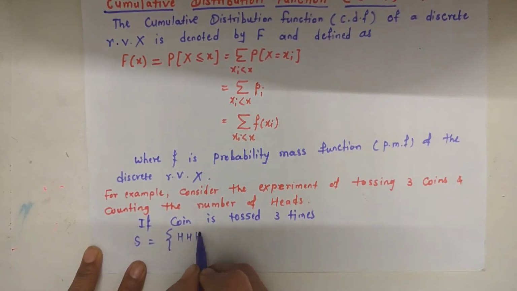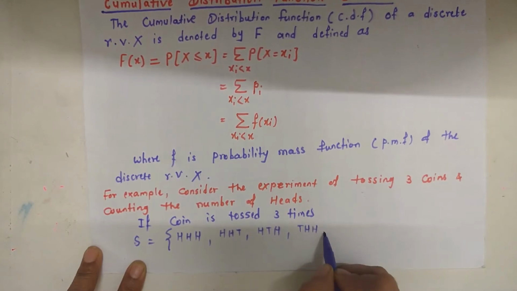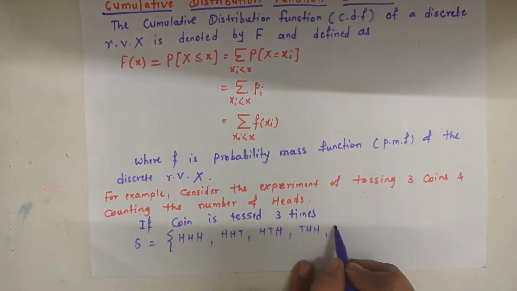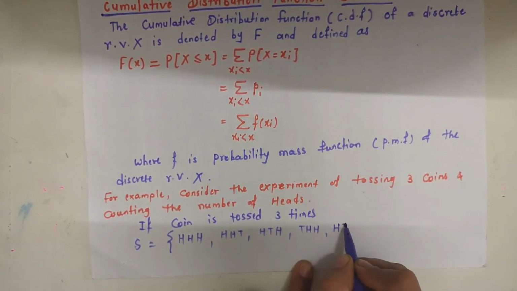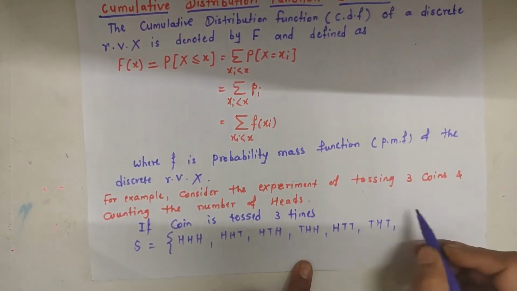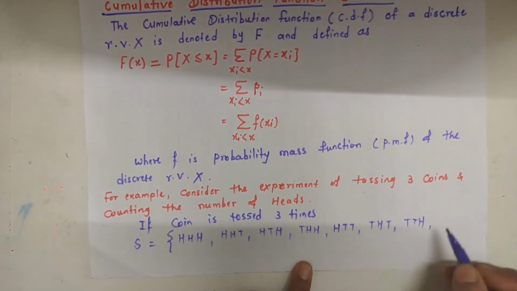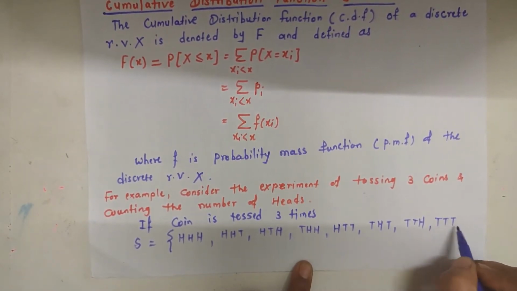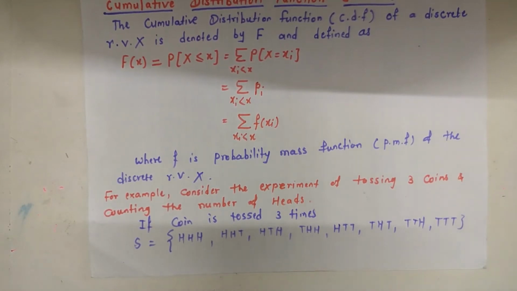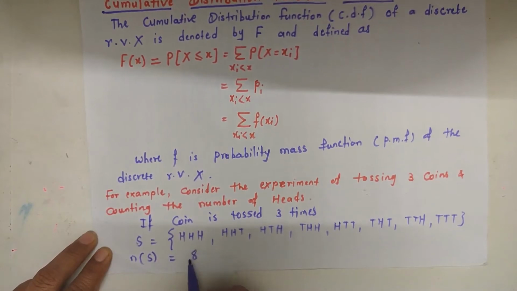with elements HHH, HHT, HTH, then THH, next element HTT, THT and TTH, and the last element is all tails, TTT. So the total number of sample points n of S is equal to 8.